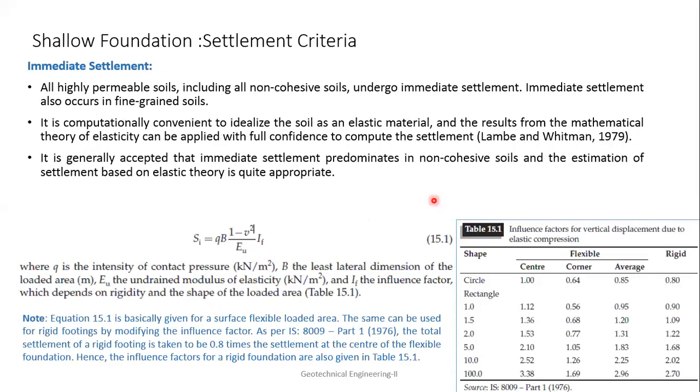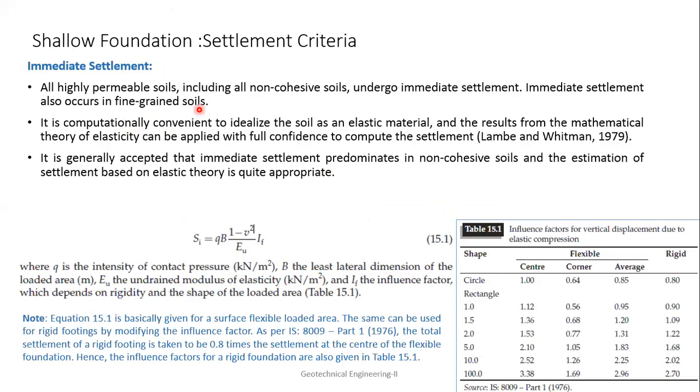Now this is the case for immediate settlement. This immediate settlement, Si, happens in all highly permeable soils.